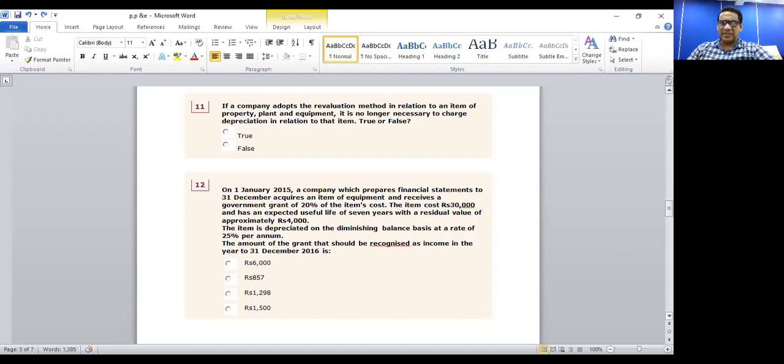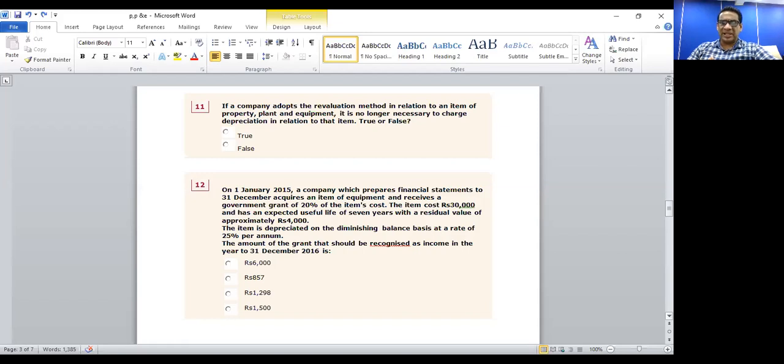So read the question again. On 1st January 2015, a company has acquired an asset for a cost of 30,000 rupees. The residual value of this asset is 4,000 rupees and it can be used for 7 years. For the purchase of the asset, we have received a government grant of 20% of the item's cost.